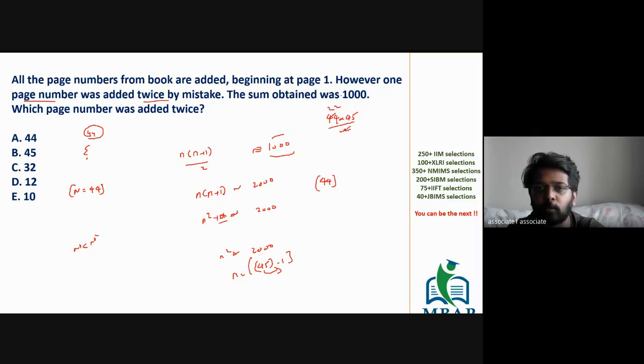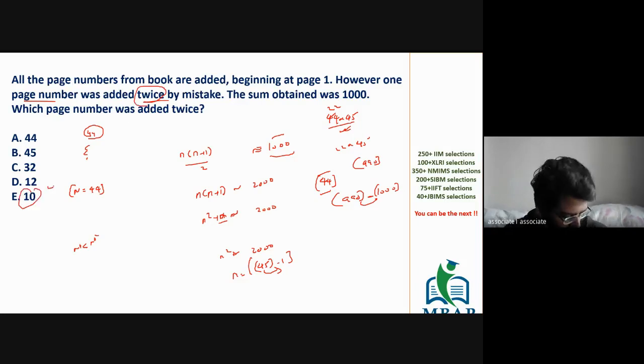This is going to be 22 into 45. What is 22 into 45? 45 into 2 is 90, and 990 is the answer. So ideally, if there were 44 pages in the book, the sum would have been 990. You got the sum as 1000. So the difference between the values will be the page number which has been added twice.